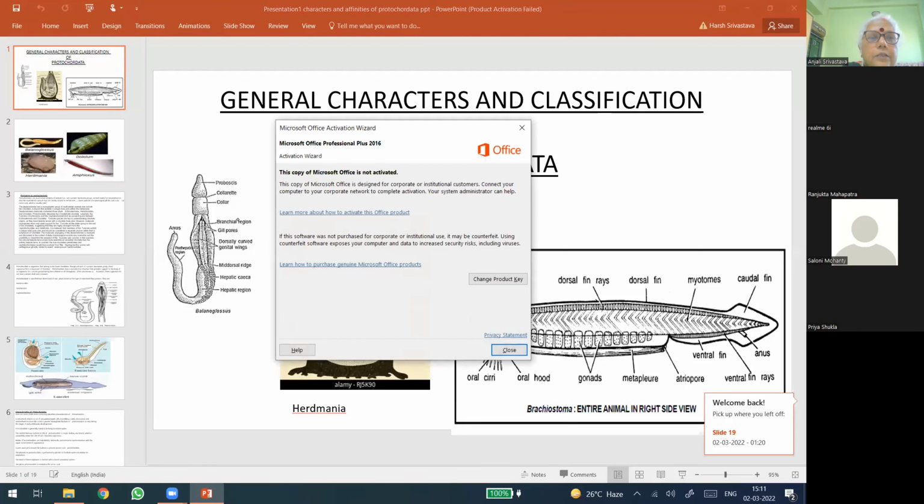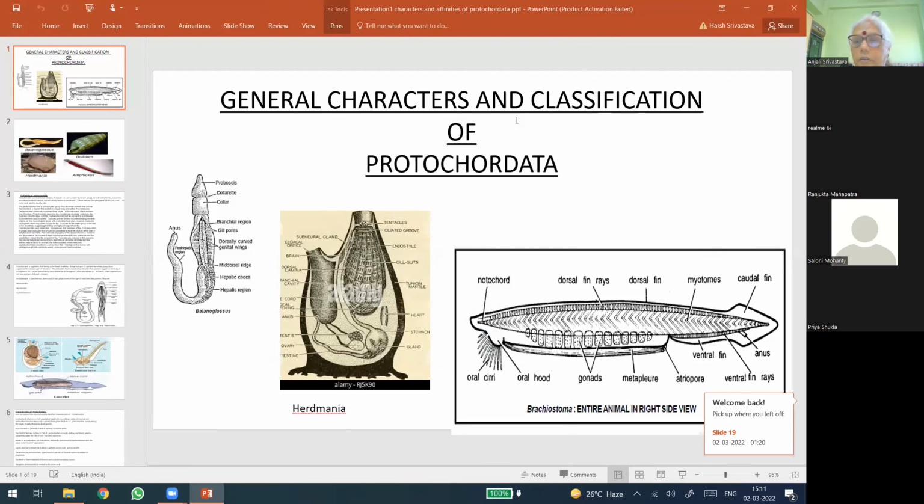So this is our today's topic, the general characters, classification and affinity of Protochordata, as you have asked. While doing the synopsis and biodiversity of Protochordata, we have seen a number of characters of protochordates, and what is Protochordata, that also we have seen.